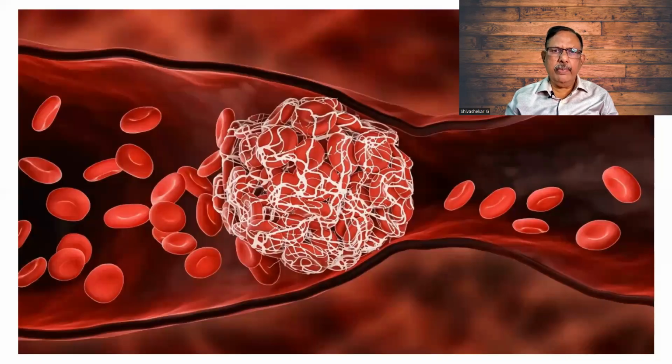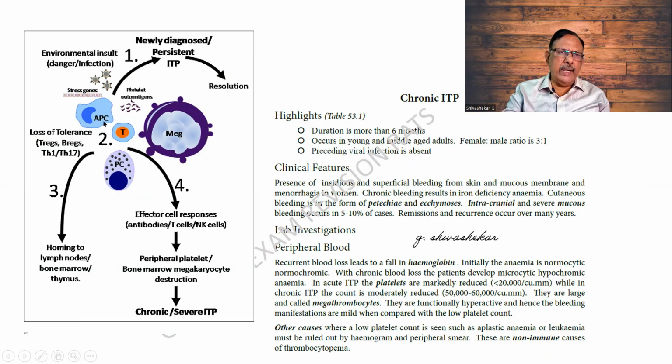I had already explained to you that there is a tangled mass of fibrin in which the RBCs and the other cells get caught, which is called a thrombus. If the same thing happens outside a blood vessel, it is a clot. That we shall see in a different class. Next one can be the antibody producing cells. They become activated, as a result of which you find chronic ITP.